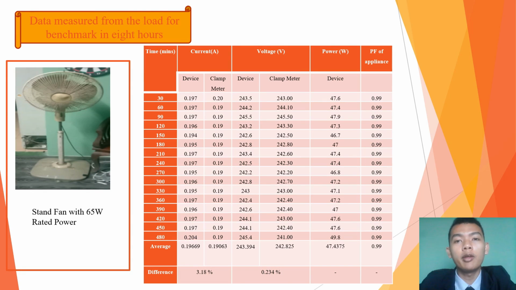Second is the stand fan with 60 watt rate. The average percentage difference of current of the stand fan between the clamp meter and the Smart Energy Management System for residential device is 3.18%. The difference between the clamp meter and the device is very small, which is below 5%. Then the average percentage difference of voltage is 0.234%. The average value of the power factor is 0.99, which means the stand fan is in good condition because the power factor is nearest to one.